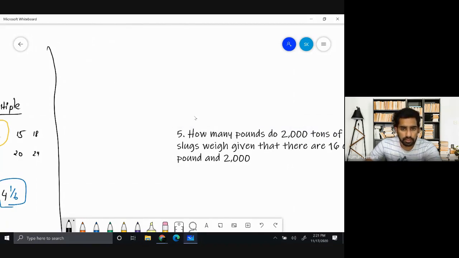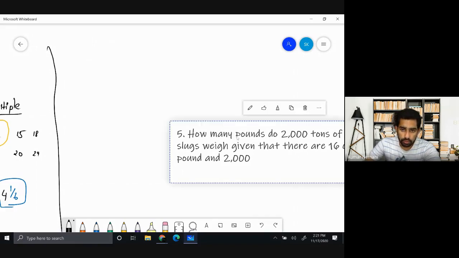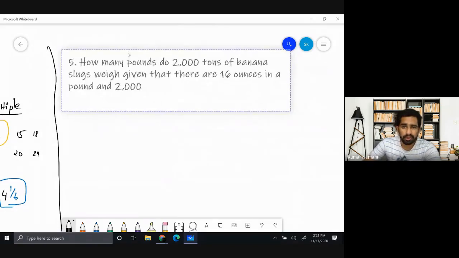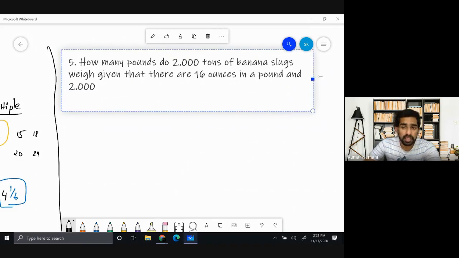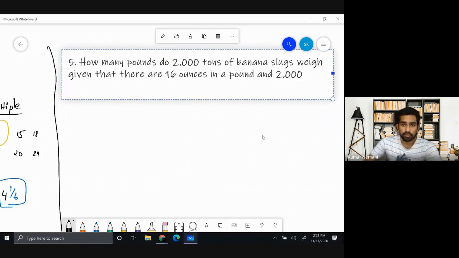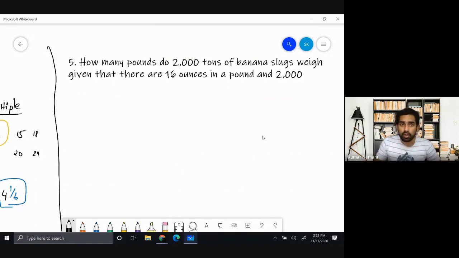So this is also an interesting question. Whenever you go to any competitive exams, you might end up seeing a question something like this. The question is a little tricky because it's asking you how many pounds do 2000 tons. The keyword that you need to remember is 2000 tons. So let us write 2000 tons first. We'll always write the given values first, so we'll know what is required and what is not required.